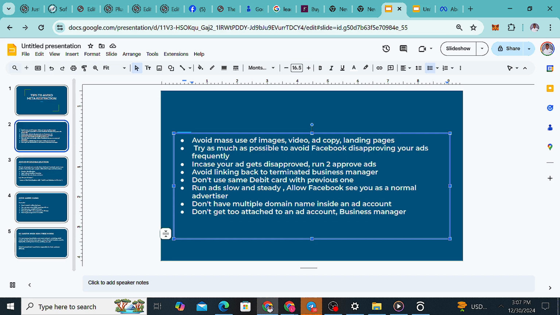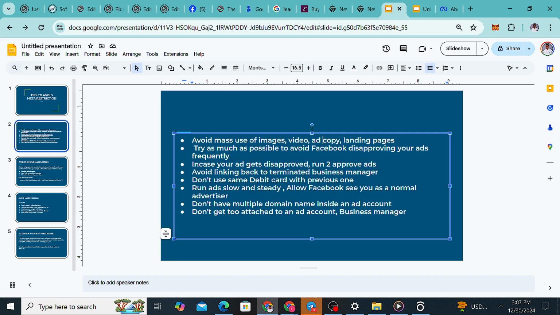The next point you want to take note of is to avoid linking back to a terminated business manager. In some cases, your business portfolio may have been restricted. Some people, after their previous business portfolio has been restricted, go ahead to create a new account, then a new business manager under the new account.